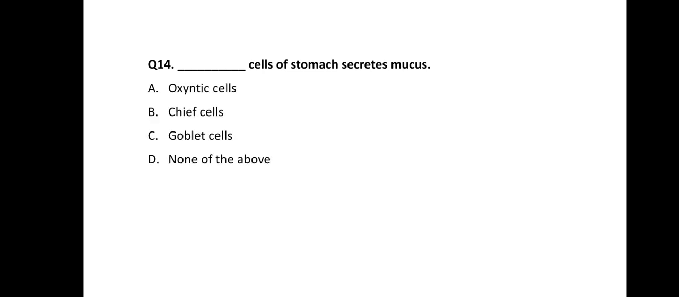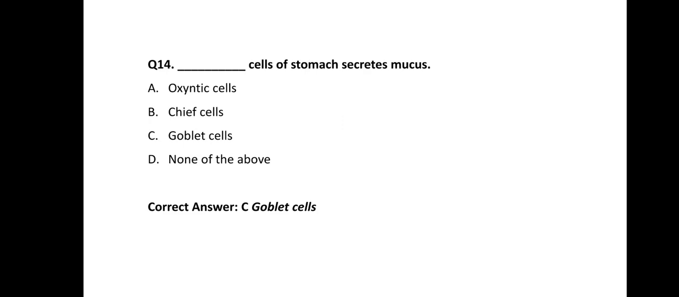Next one, question number 14. Dash dash cells of stomach secrete mucus. Which type of cells are responsible for secretion of mucus? Options are option A, oxyntic cells, option B, chief cells, option C, goblet cells, and option D none of the above. So the correct answer of this question is option C, goblet cells.